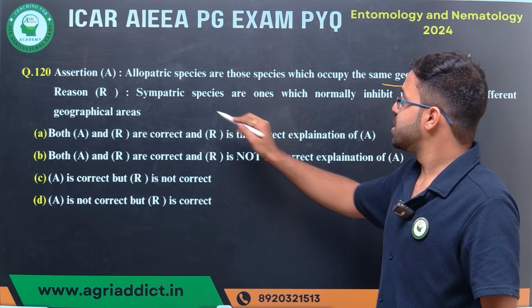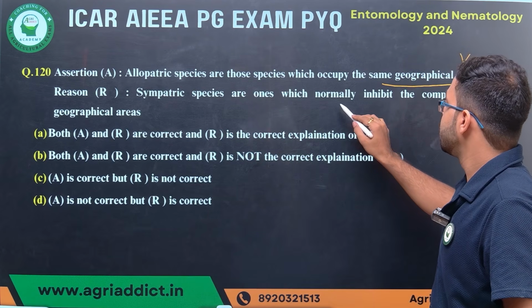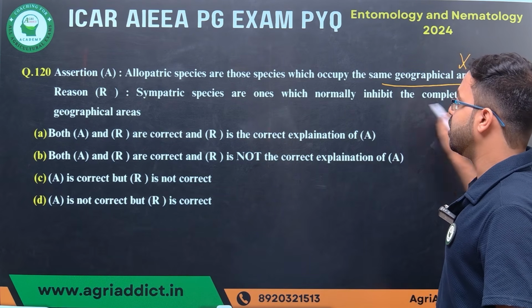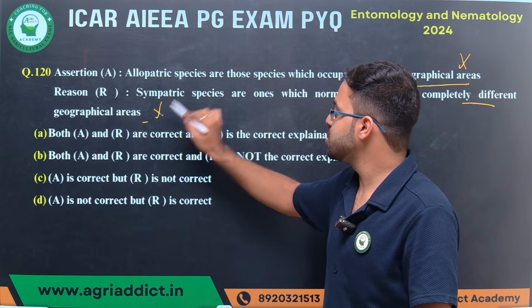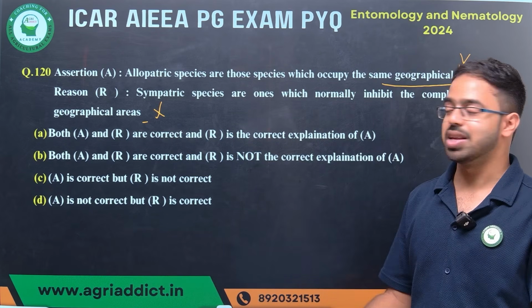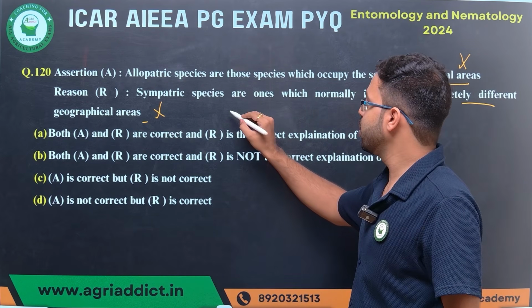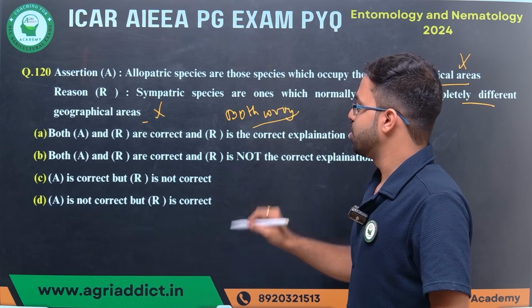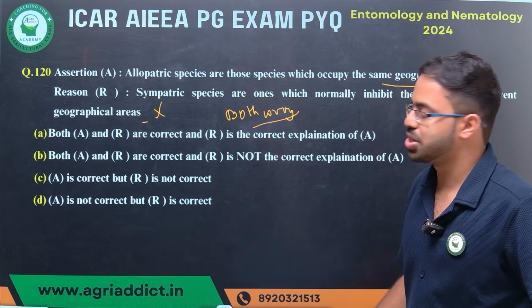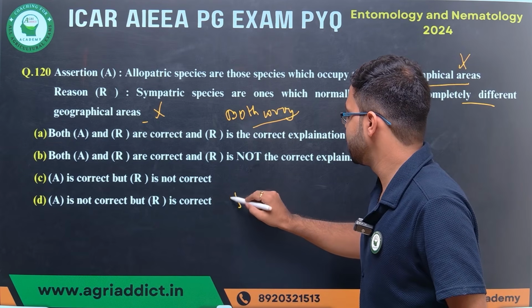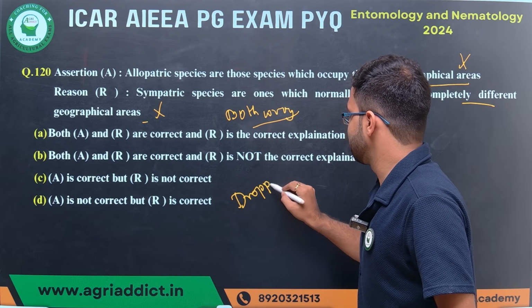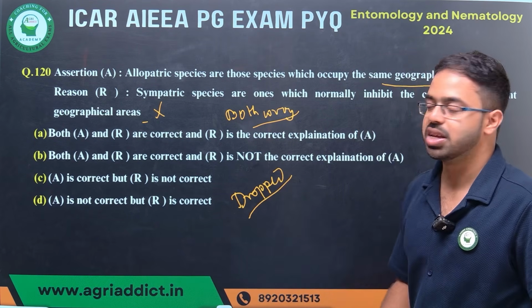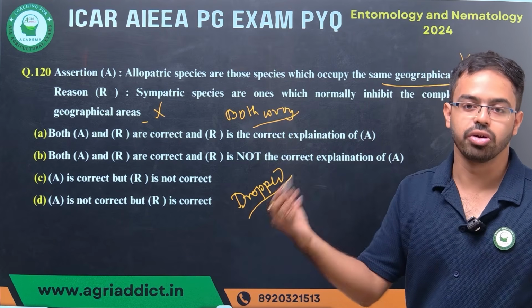Second, sympatric species are said to inhabit completely different geographical areas. That is also wrong. So actually both are wrong, but no option says that, so basically this question has been dropped. The answer is both are wrong.